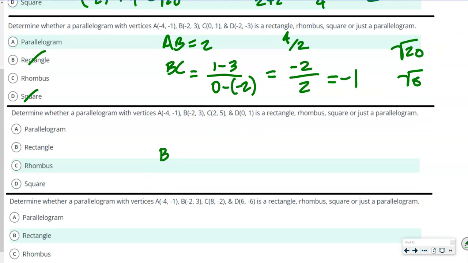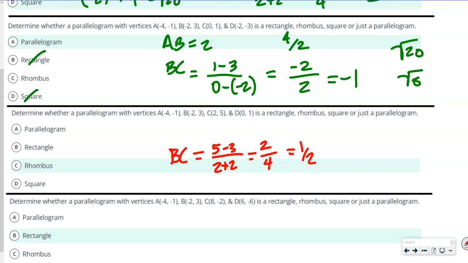Okay, down here, again, we're going to look at BC. We already know what AB is. So let's do this BC in a different color. BC is going to be equal to, this time, 5 minus 3 over 2 plus 2, because it's 2 minus negative 2, right? So that's going to be 2 over 4, right? So that's equal to 1/2.